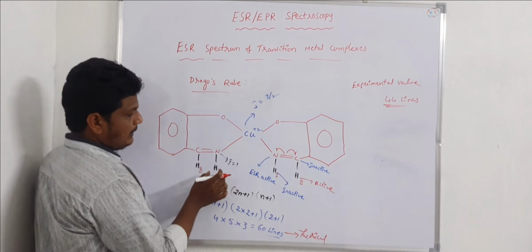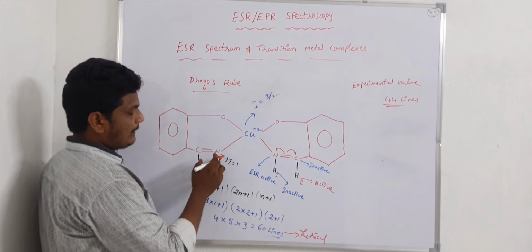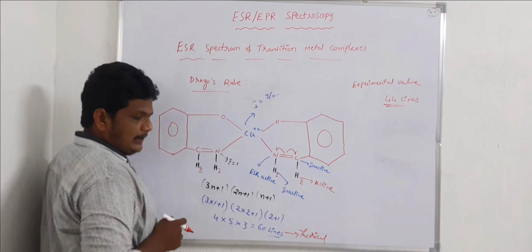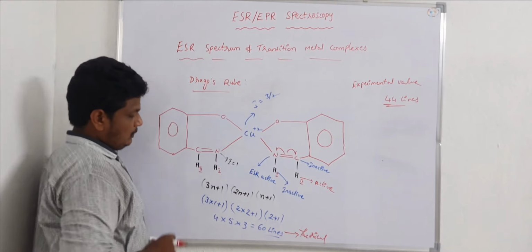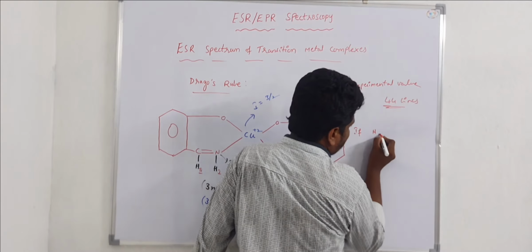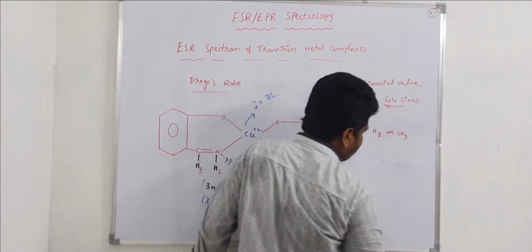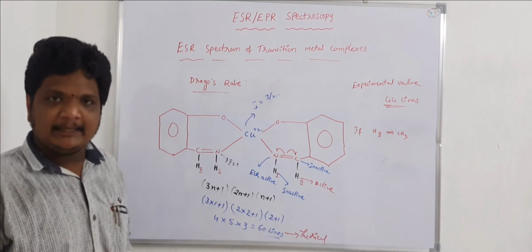This hydrogen 1 is inactive, because it is directly attached to the magnetic nucleus. So this hydrogen 2 is active. If hydrogen 2 is replaced by the methyl group, this hydrogen 2 is replaced by the methyl group.